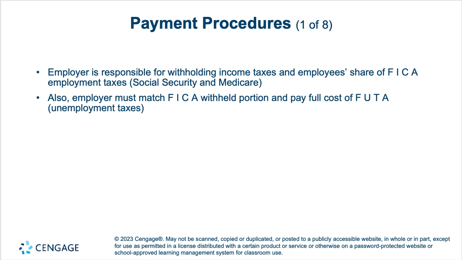And then the employer themselves will match the FICA withheld and pay the full cost of FUTA and SUTA. They withhold the amount from the employee when they issue their paychecks, and that also creates a liability for them to send that money to the government. They send what they withheld from the employee as well as their own portion of the FICA and their FUTA and SUTA. And that happens regularly with each paycheck.